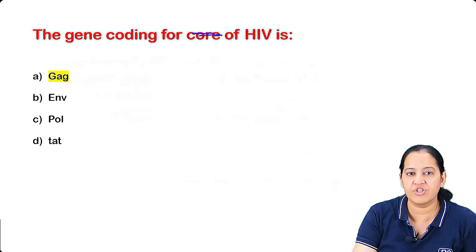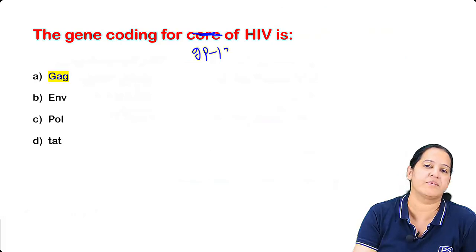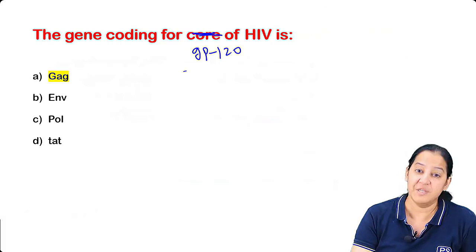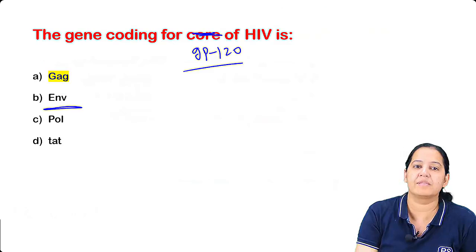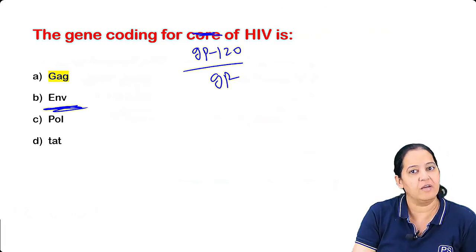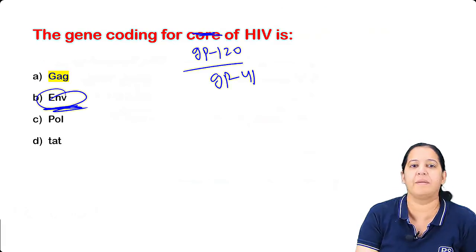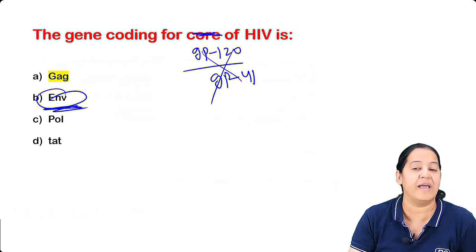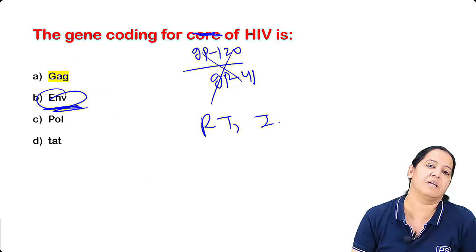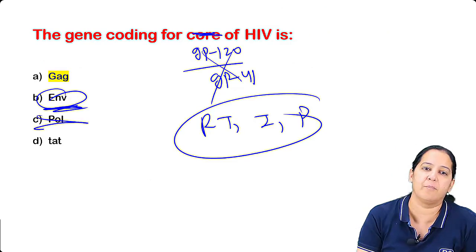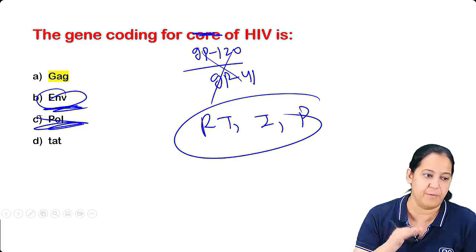If I change the question to GP120, what is the answer? GP120 is present in the envelope, so my answer will be env. Or GP40, 41, again my answer will be envelope. If I change it to the enzymes, reverse transcriptase, integrase, protease, so my answer will be pol. So depending on that, I will keep on changing the answer.